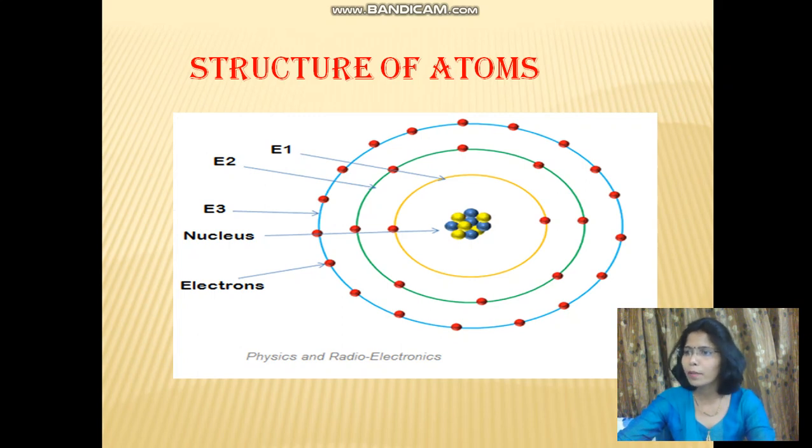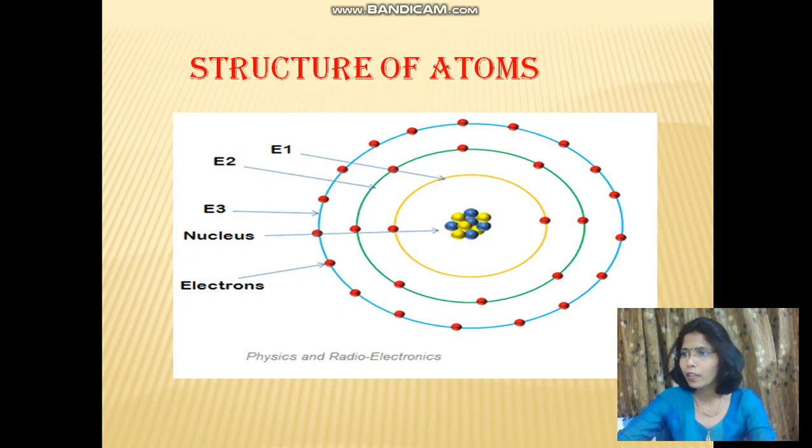After a short time period, they again fall back to the lower energy level by losing some energy. The electrons in the higher energy level or higher energy state lose energy in the form of light before they fall back to the lower energy state. The electrons in the higher energy state are known as excited electrons, whereas the electrons in the lower energy states are known as ground state electrons.